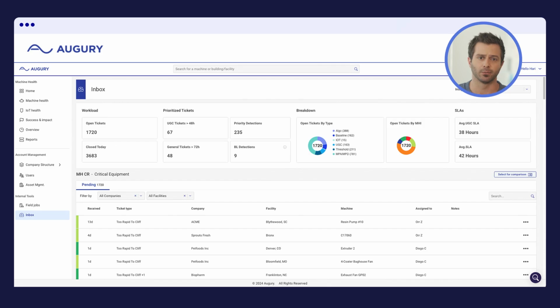So what happens when an Augury VA receives an alert? Let's take a look at an example. In their inbox, VAs receive notifications that include Augury user questions, comments, and alerts from monitored machines. To help them focus on what needs to be addressed, our AI automatically detects and prioritizes developing faults for quick attention and removes machines that are acceptable coming out of baseline. This ticket is for a machine that we're detecting that has gear wear.